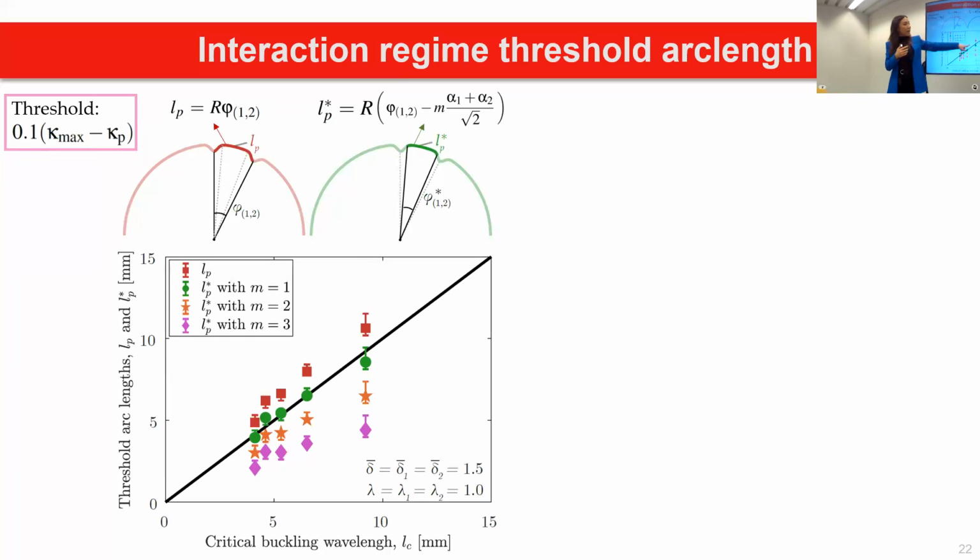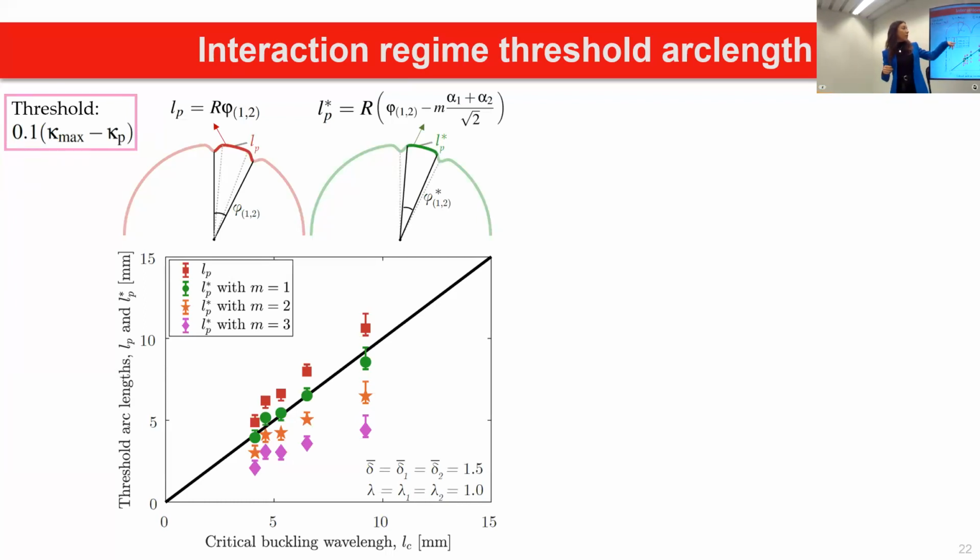And then we see that for LP star with m equal 1, and I will explain what it is, our data falls exactly on top of this theoretical limit. So LP star with m equal 1 means that we are defining the cutoff as the distance between defects at the inflection points of the Gaussian dimple. So we have the Gaussian dimple, and when the curvature is changing, this is actually the length scale that really defines our interaction regime in our data in comparison to the theoretical limit.